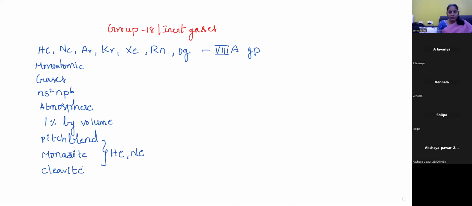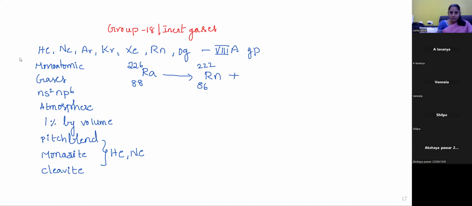Radon is mostly available from the radioactive decay of radium. Radium has atomic number 88 and mass number 226. When it decomposes, radon is obtained, with atomic number 86 and mass number 222.